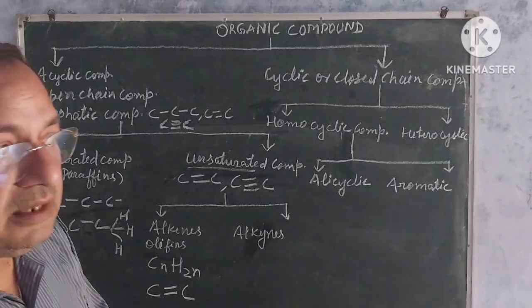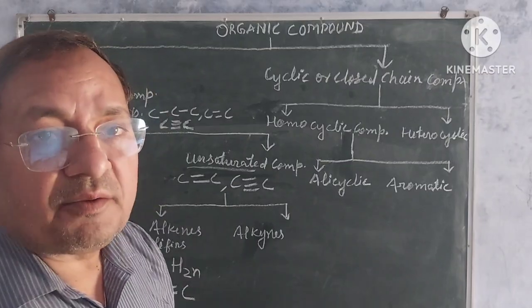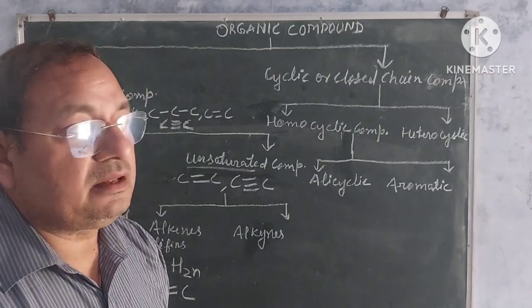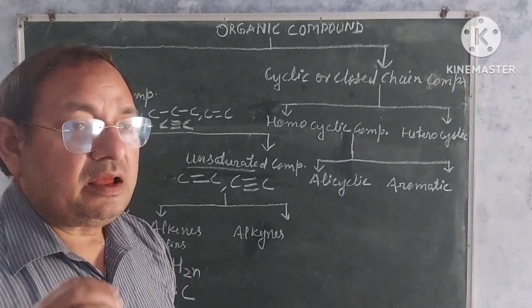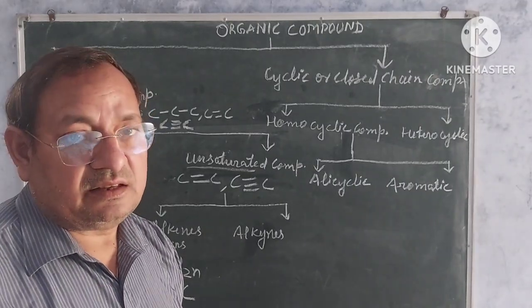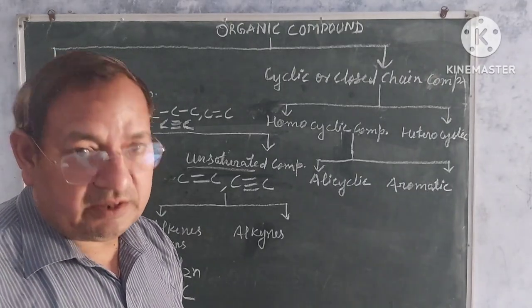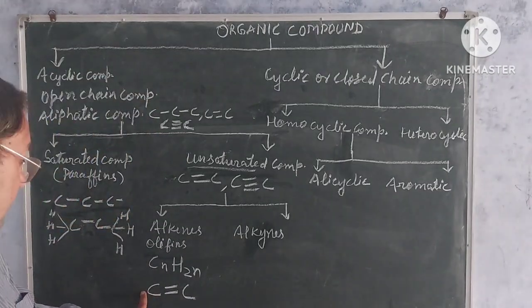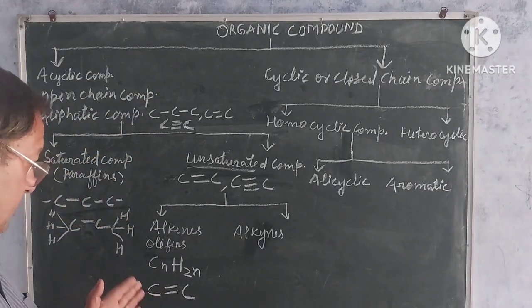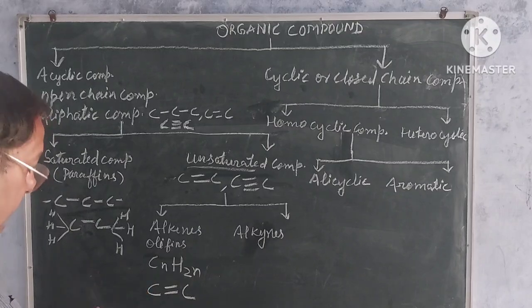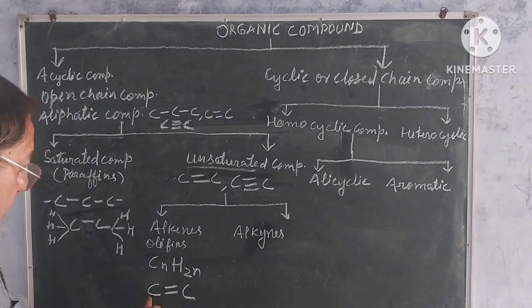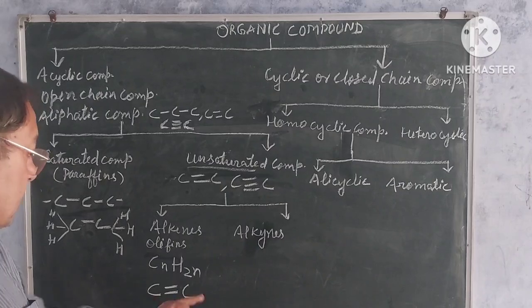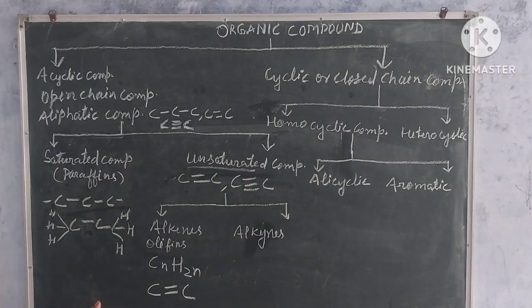All of you know the carbon atom is a tetravalent atom. It means carbon atom has 4 valencies, equal in all respects. Understand? So 2 valencies of carbon atoms are joined with the other carbon atom. Hence 2 valencies are satisfied with the carbon atom, and the rest of the valencies of the carbon atoms are satisfied by joining